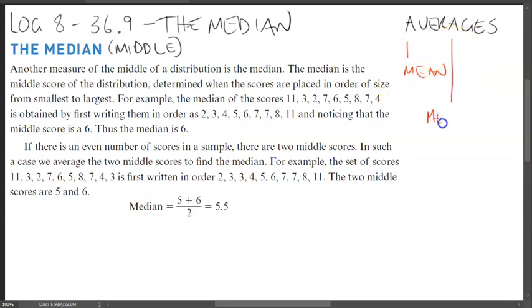The second one is the median, or the middle value, and this is the skill set that we're going to look at now. It seems like it's pretty easy to find the middle value, and this is true. There are just 2 different circumstances you've got to consider, and we'll look into that in a second. And the third way is the mode. The mode is the most common number, the most popular number within a data set.